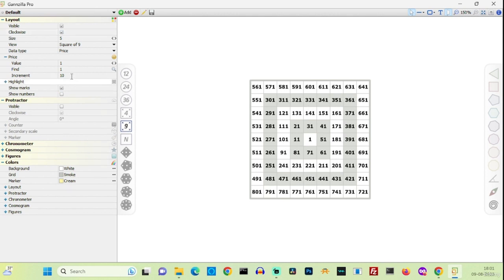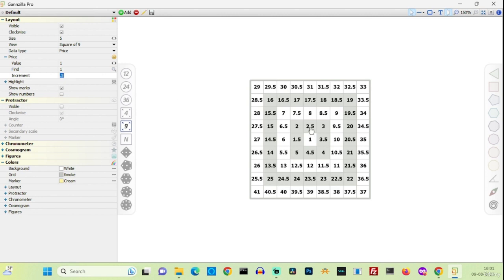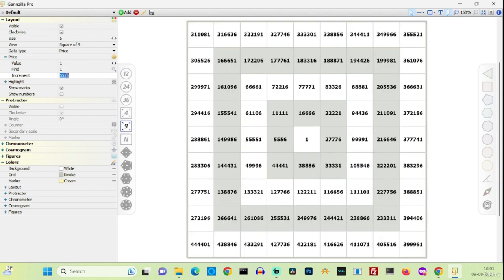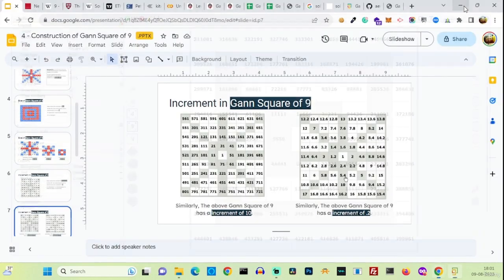I can also increment it by 0.5. 1 becomes 1.5, 2, 2.5. I can also increment it by 3. It cannot be negative. I can also increment it by big numbers. Let's come back to the slide again.